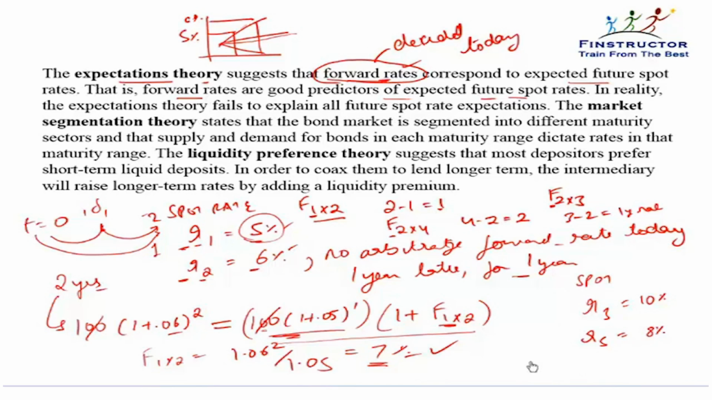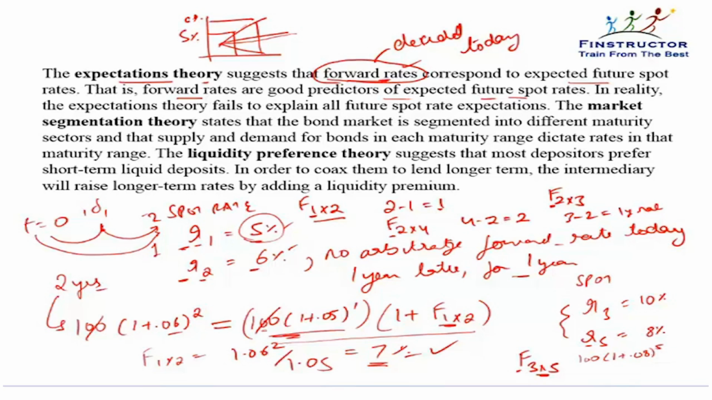Please compute the 2-year rate 3 years from now. Please compute F3 into 5. So we'll employ the same logic. If we were to borrow today for 5 years, let's assume $100, then at the end of 5 years we would have to pay 100 into 1.08 to the power 5.